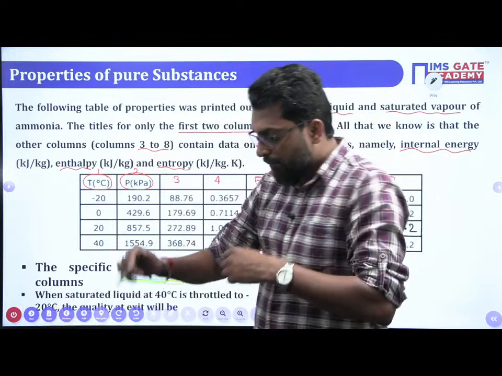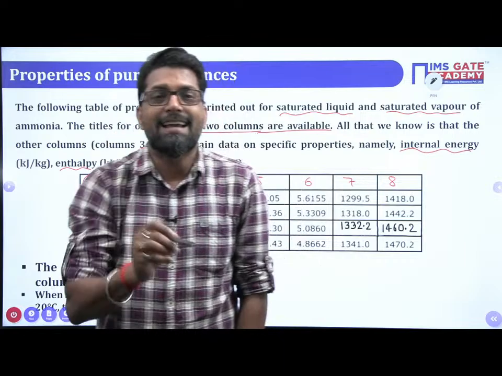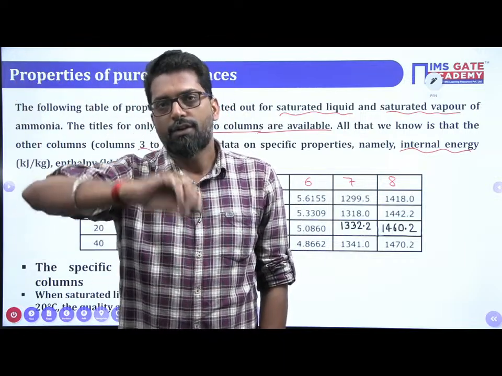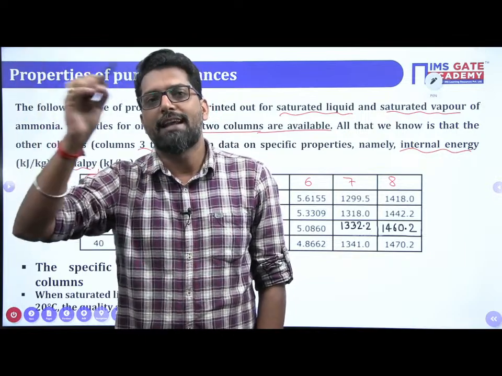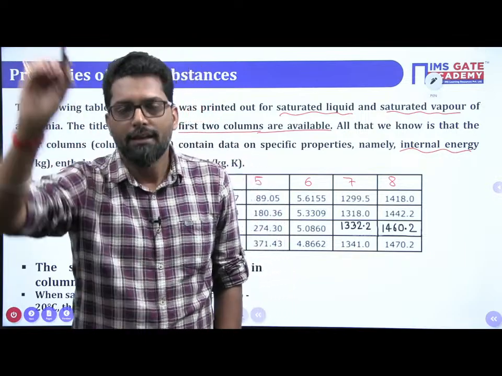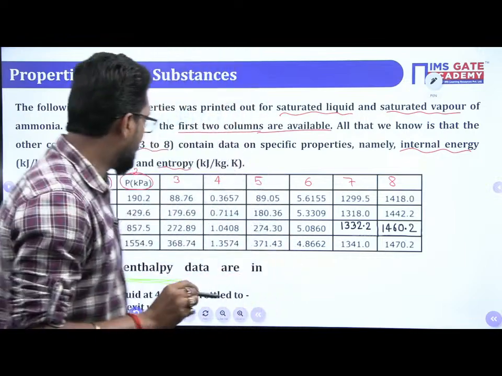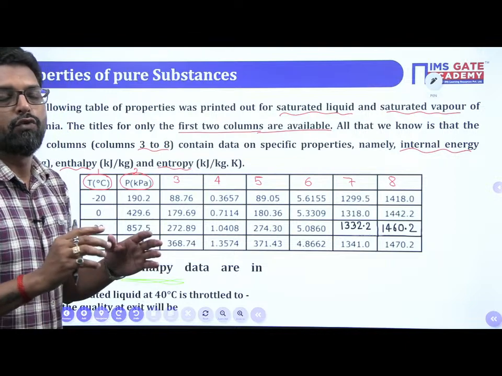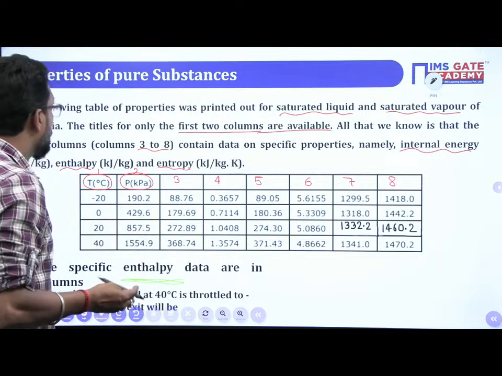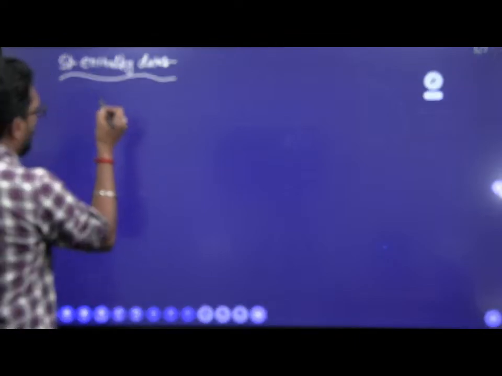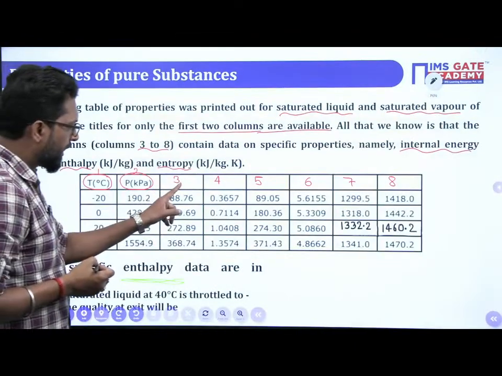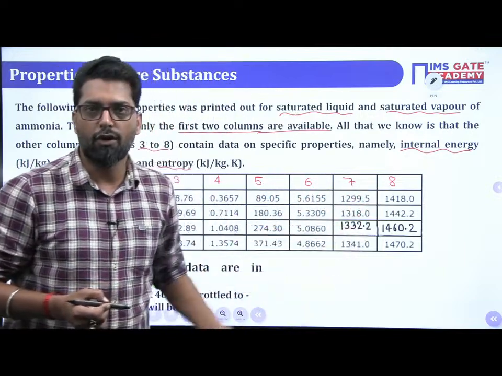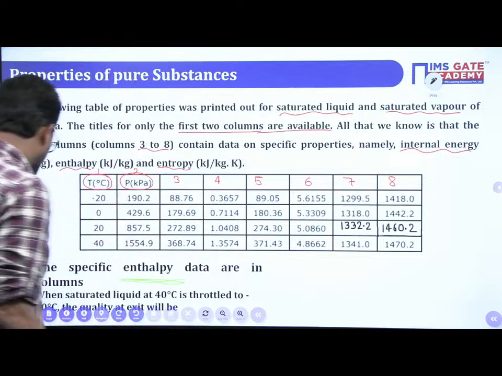If you draw the TS diagram, and plot a constant pressure line, these are all reversible processes. For a reversible process, what is the heat transfer? You can say it relates to the entropy change. So you have the data. How many columns are there? Six columns.